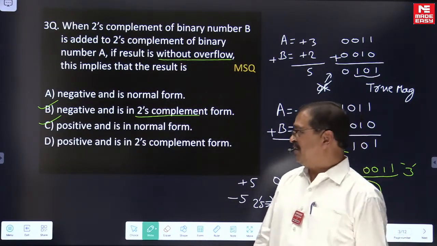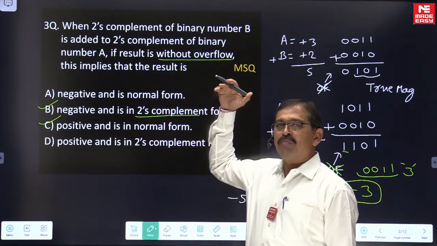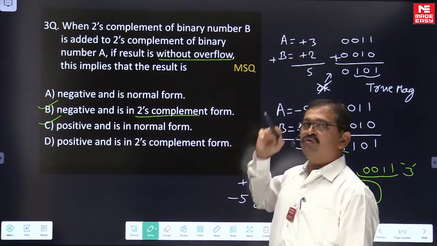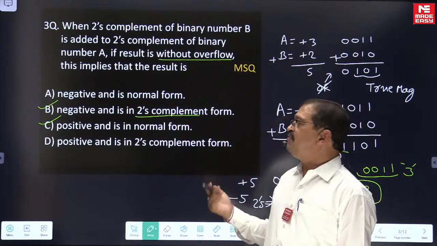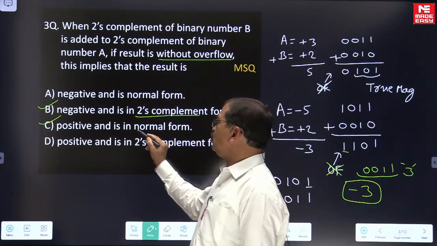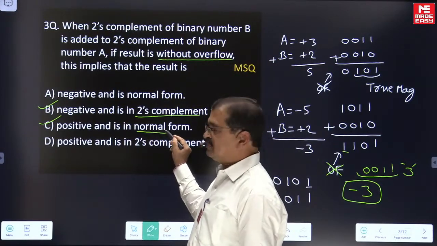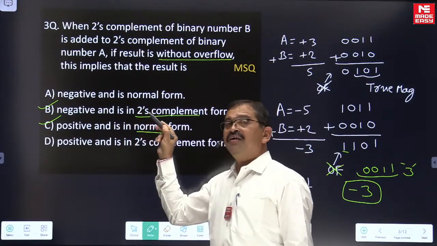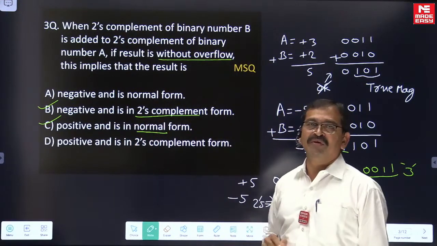So what we are looking at is, whenever the 2's complement of the binary number B is added to A, if the result is without overflow, the possibility is the number is positive and the magnitude is the true magnitude. The other possibility is the result is negative and the magnitude is in 2's complement form.